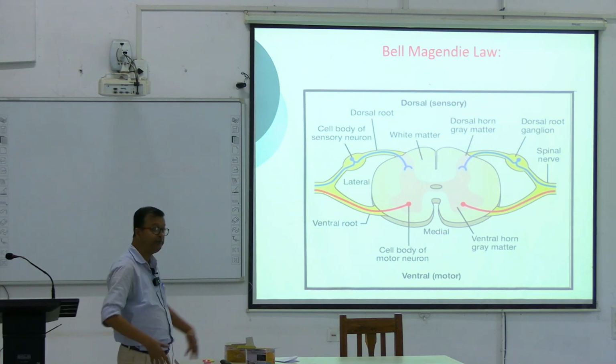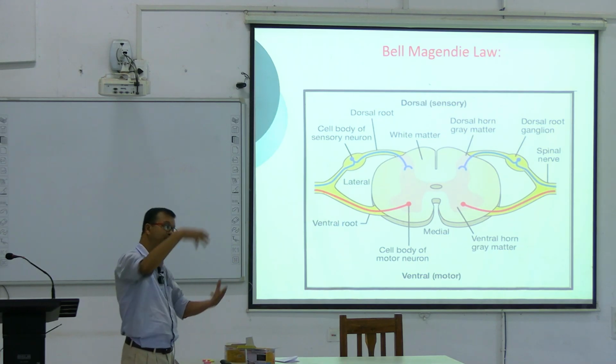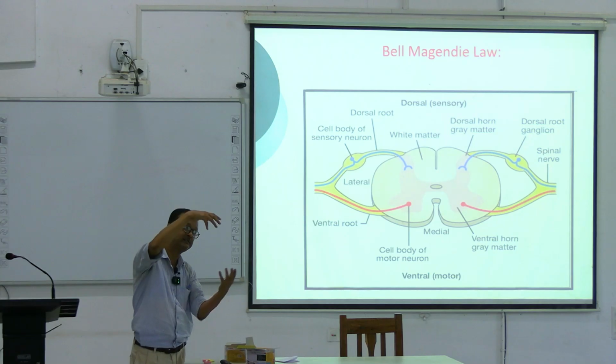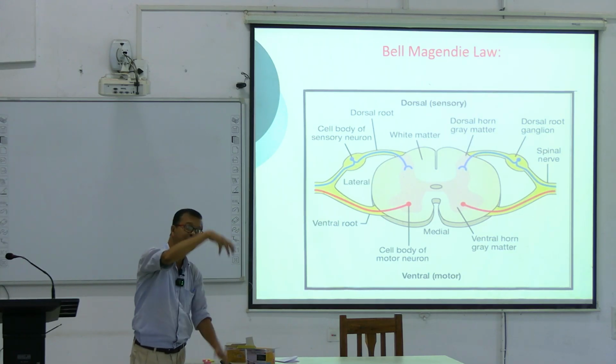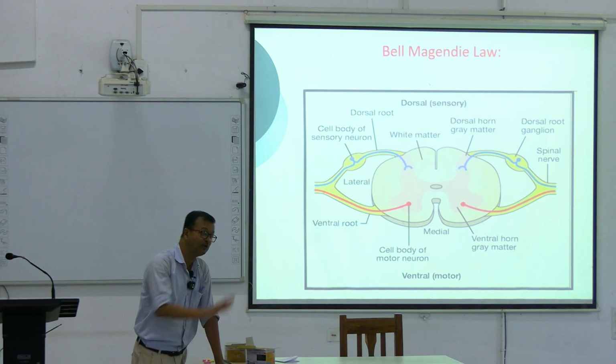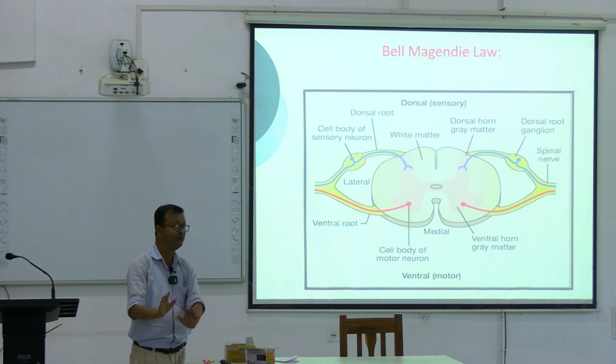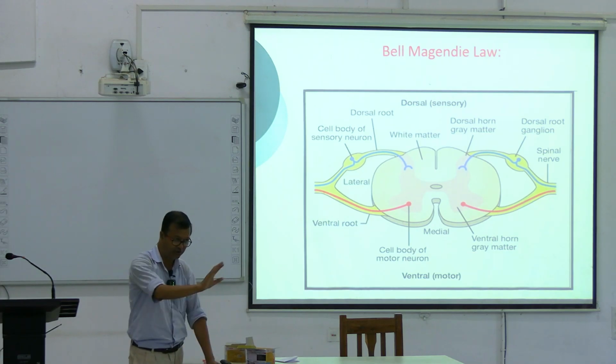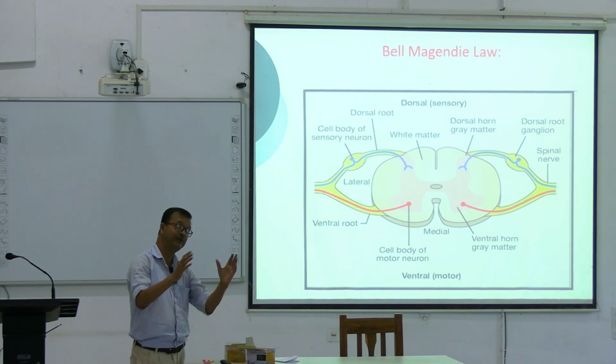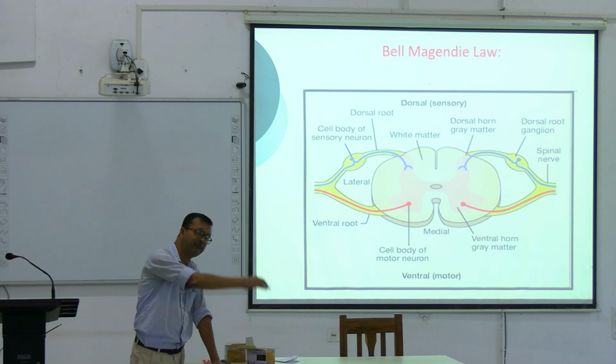From the periphery, what is the organ where they first enter? The spinal cord. Don't say now dorsal column or anterior commissure. As a whole, you say it enters the spinal cord.